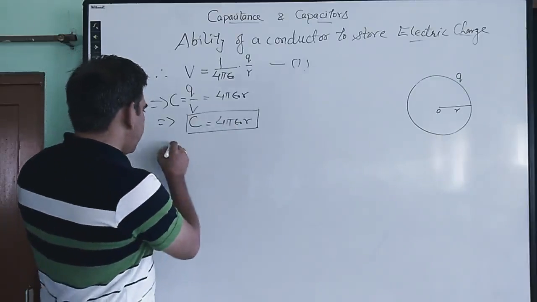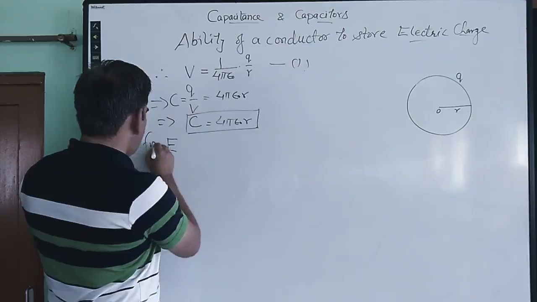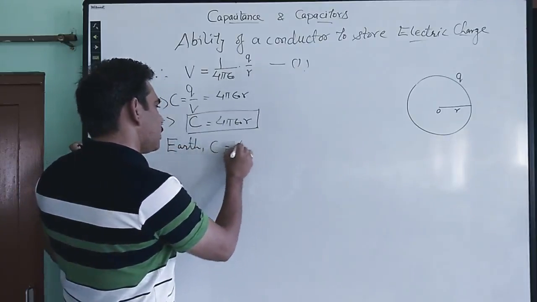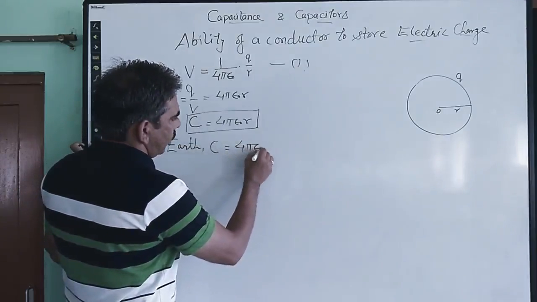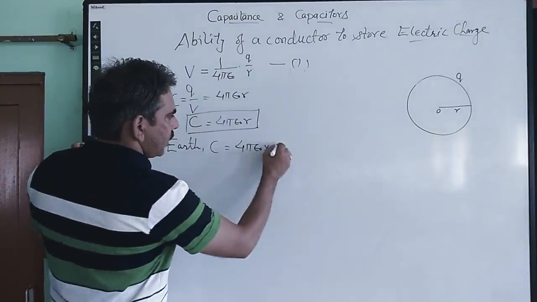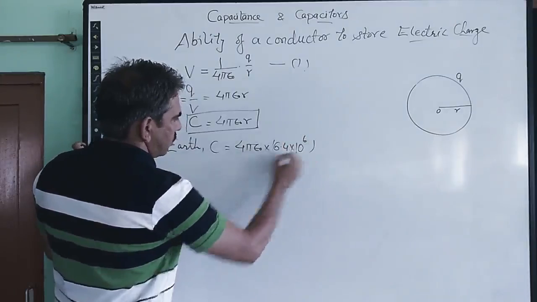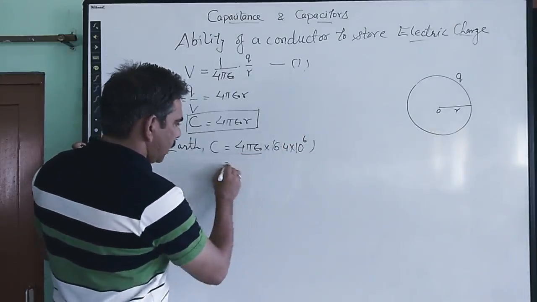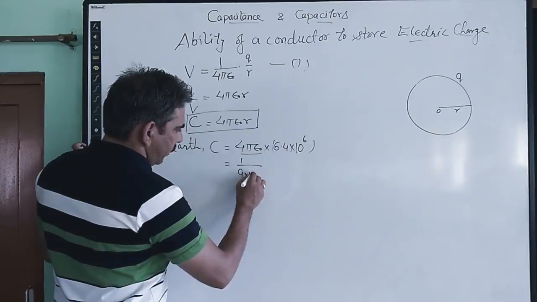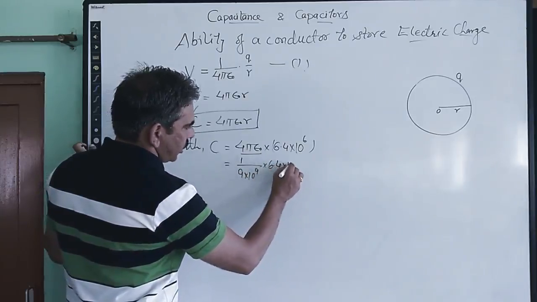We can also calculate by using this formula the capacitance of earth. So for earth, capacitance is equal to 4 pi epsilon naught into R, means radius of the earth, which is 6.4 into 10 to the power 6. So value of 4 pi epsilon naught, we can substitute it to be 1 upon 9 into 10 to the power 9 into 6.4 into 10 to the power 6.